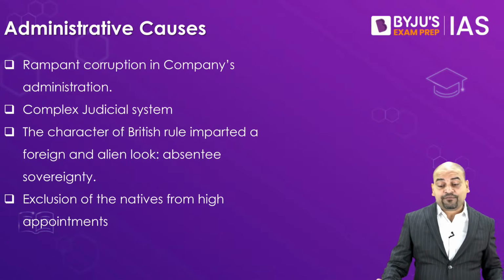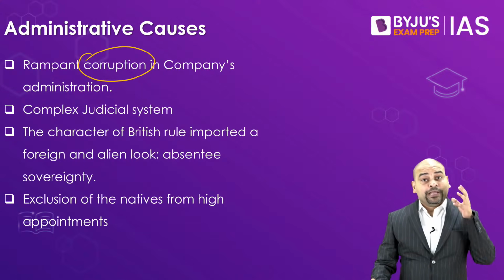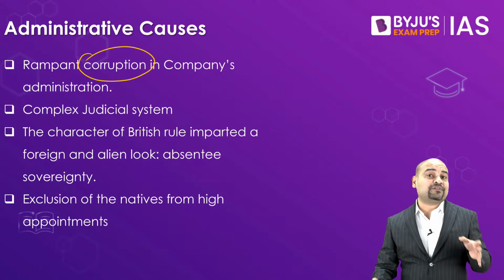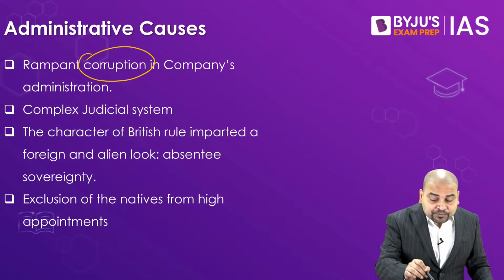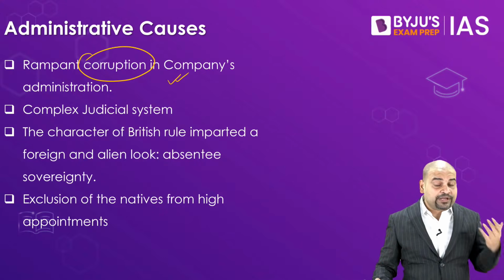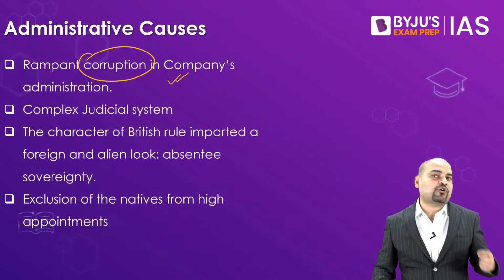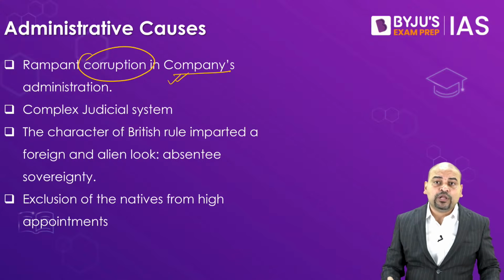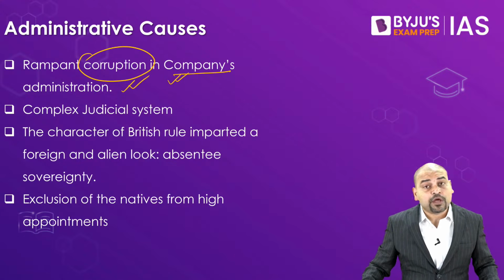Moving ahead, we have administrative causes, and the first major cause is corruption. See, some historians even say that this corruption that we see today in India is a result of what the Britishers have done. There was a lot of corruption in those days in the company's administration. Specifically, the lower administration was very much corrupt, and that resulted in the deterioration of the living standards of the common people of those days. So invariably, the common man was unhappy with their rule, which resulted in their participation in the 1857 revolt.